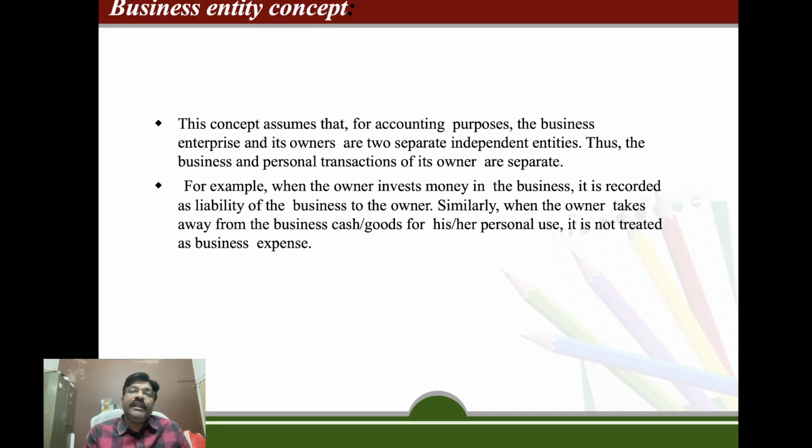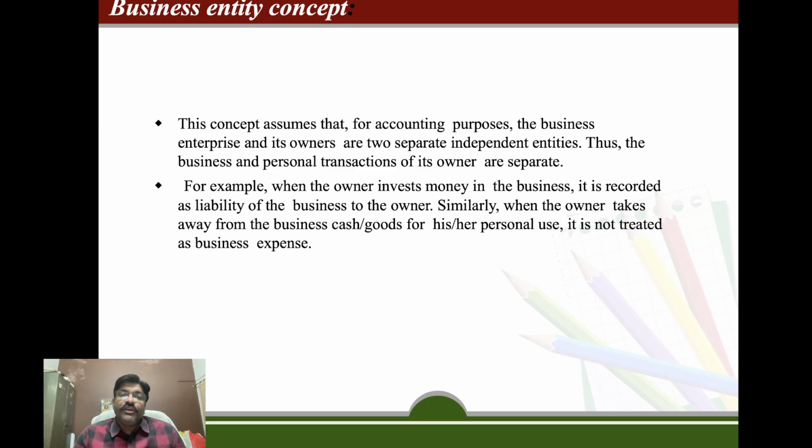The first concept is the business entity concept. The business and a businessman are different in the eyes of accounting. We always say, I have my business or I am running a business, meaning the business belongs to me. But when we are talking about the legal entity, the two things are different.